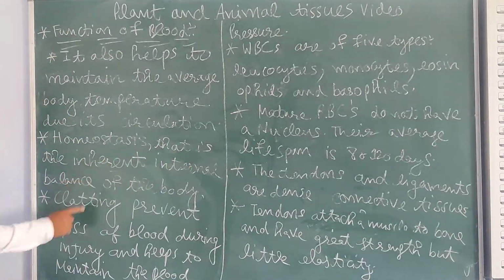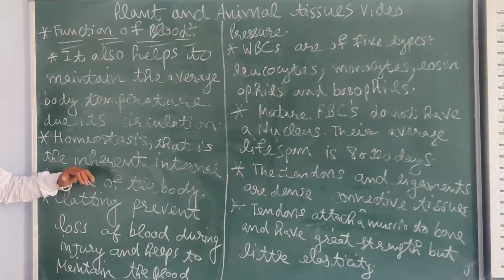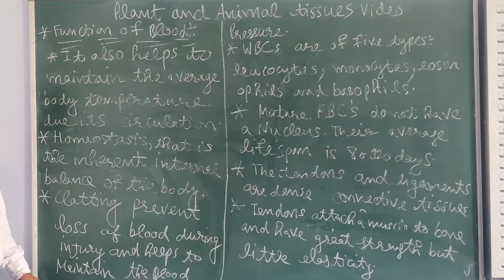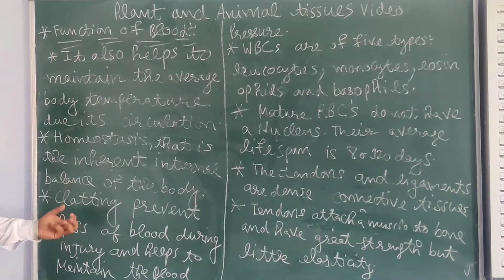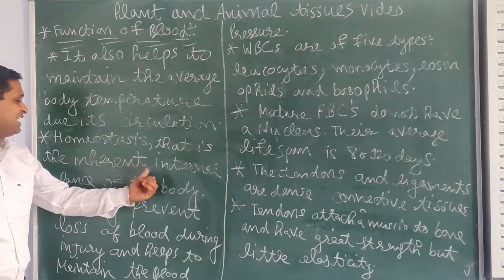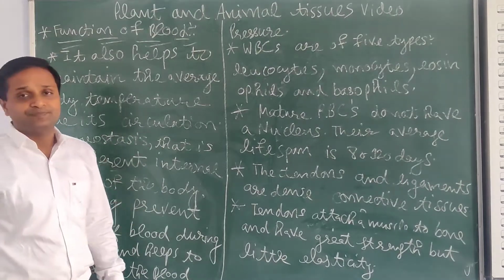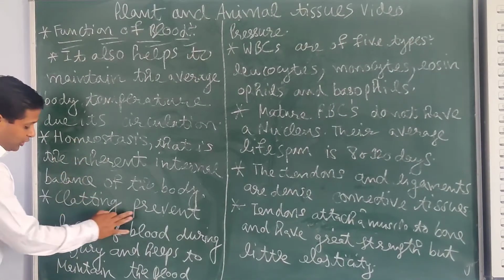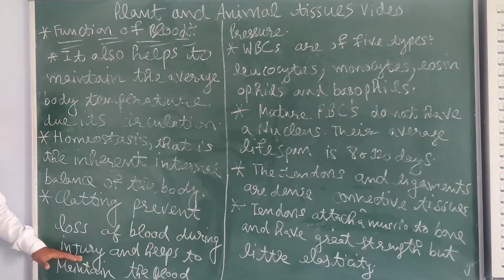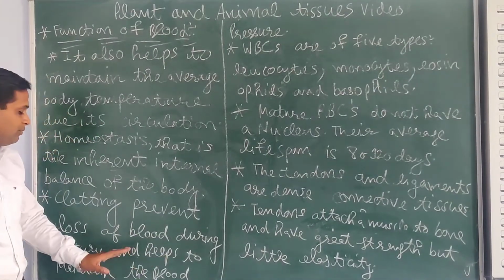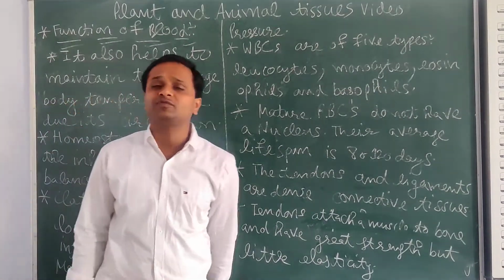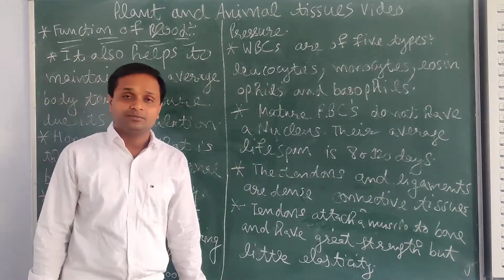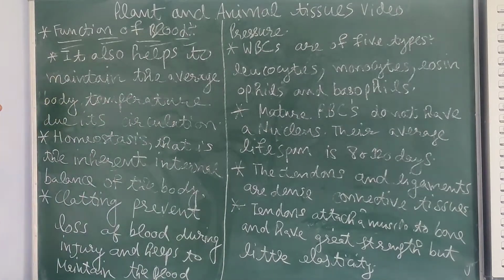Homeostasis is the inherent internal balance created by the body, created by the blood. See here, homeostasis, that is the inherent internal balance of the body. What is homeostasis? Internal balance. Blood also maintains homeostasis in the body, the internal balance in the body.